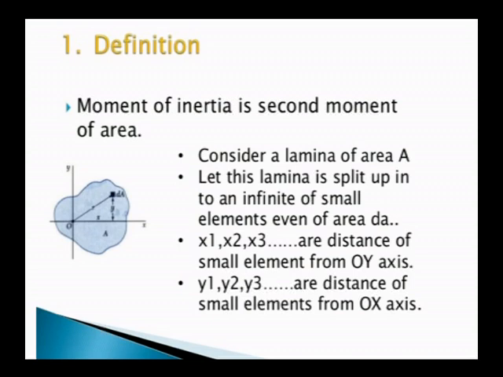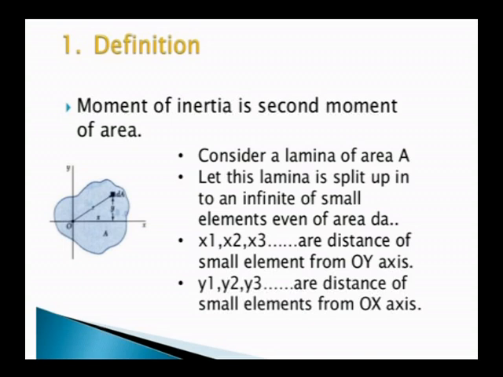That's a very important thing. I already told you that moment of inertia is the second moment of an area, which is a mathematical expression. But if anybody asks what the moment of inertia means, you should not say that it is the second moment of an area. You should say that moment of inertia is nothing but a resistance against the rotation of the body about any axis. That is called moment of inertia.